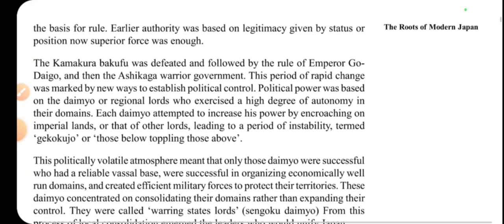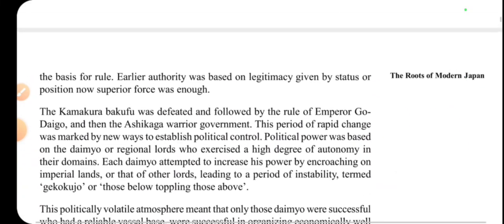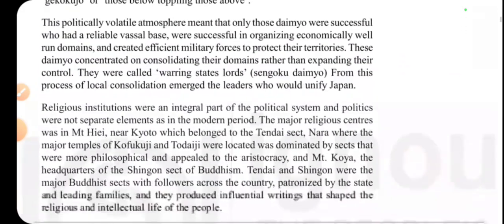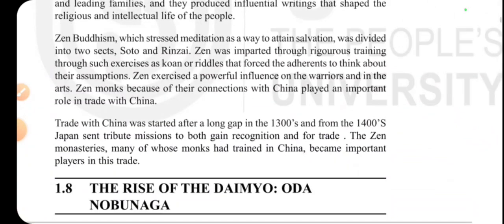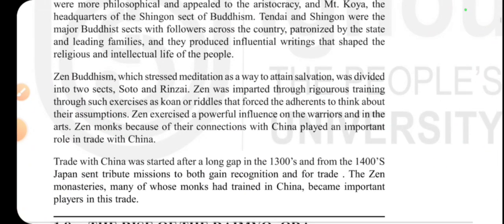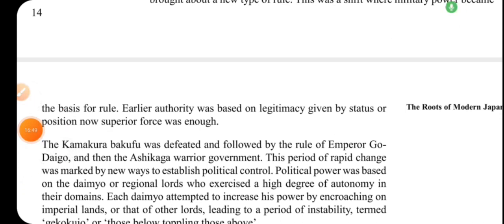The samurai class was a fighting class. They used to fight for or defend the shoguns and the daimyos. They were the fighters, and there was a change as well. As I have told you, the samurai was like a yodha or warrior class. They used to defend, and they used to get money for the work they did, and they fought wars as an army. So the samurai was a respectable job, and above them were the daimyo or the feudal lords.